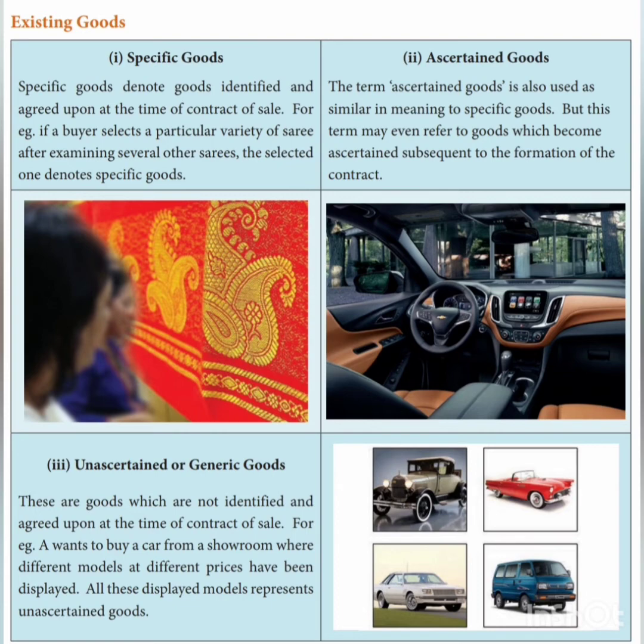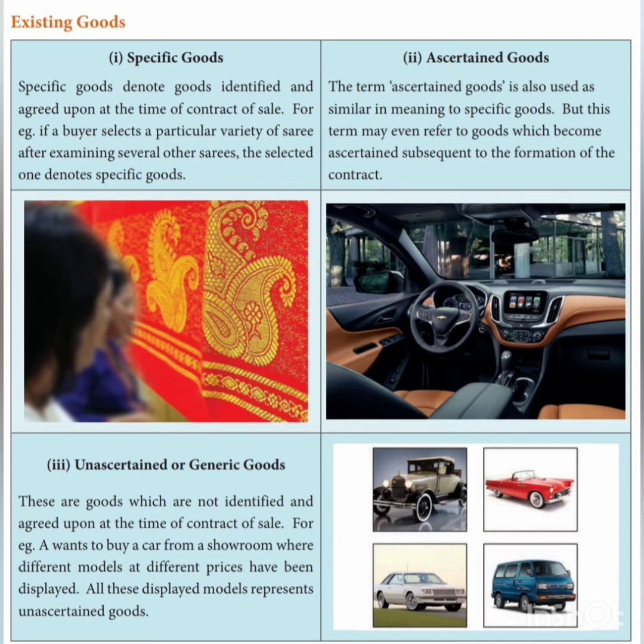Next we'll move on with ascertained goods. These ascertained goods are also similar to the meaning of specific goods, but this term may even refer to goods which become ascertained subsequent to the formation of a contract. Ascertained means once it is bought immediately, it is termed as ascertained goods.